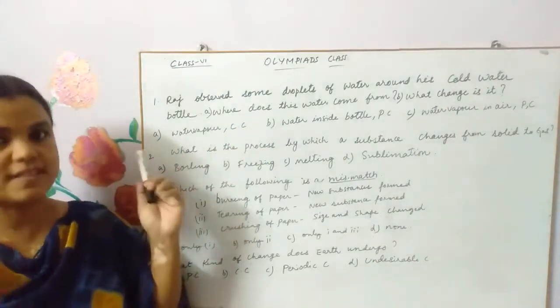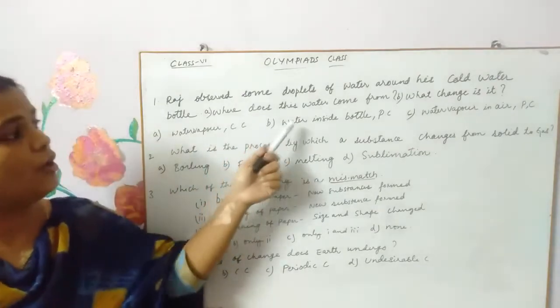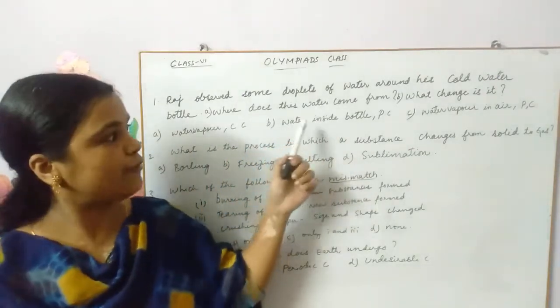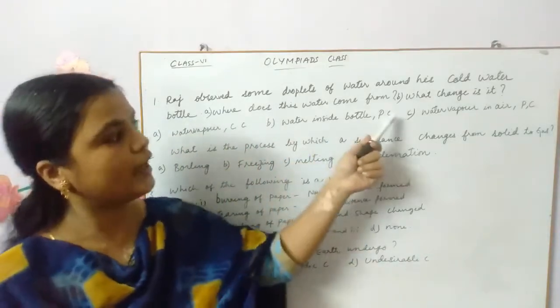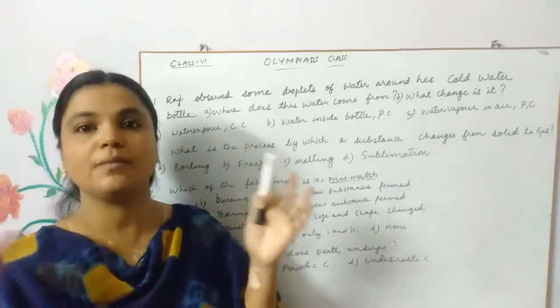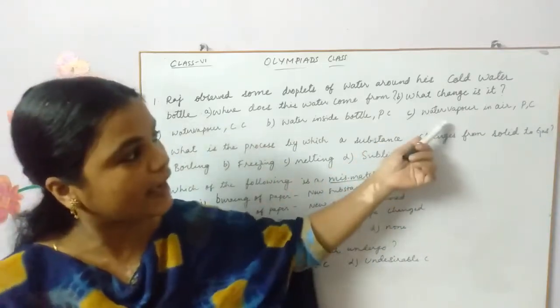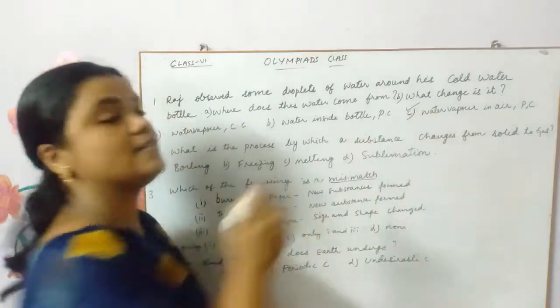Option A: water vapor that is present in air, and it's a chemical change. Option B: water actually came from the water present inside the bottle, maybe leaked somehow, and it's a physical change. And C: it is nothing but the water vapor present in air, and it's a physical change. The correct option here is C, children.